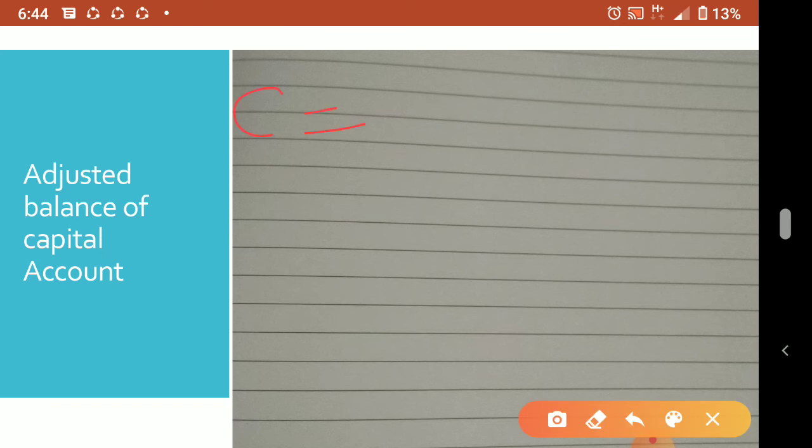C, actually, his capital in the balance sheet is 30,000. Better now, write the question in your notebook, then you come to this part so that you can see the question also. So 30,000. Then C has given 50,000 to A. So C's account is debited with 50,000. So goodwill, no? Goodwill C is giving to A. So from C we have to minus it. So minus it is here.